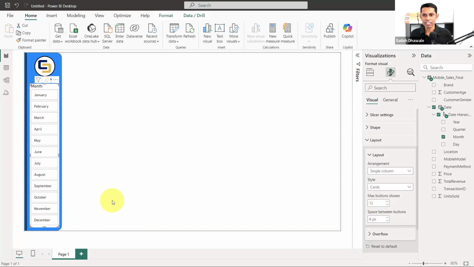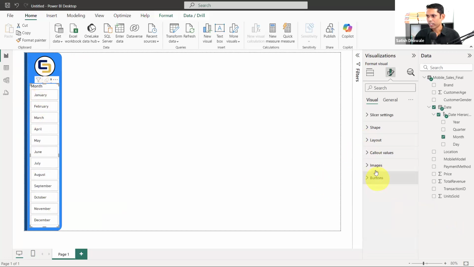Since I'm using new slicer, then it must not be plain. It should be something attractive. So in order to get it, again, I don't need this month title because these are self-explanatory names. So there is no point to add this month title inside the slicer, right? You guys can get it. Anyone can easily guess these are the months, and we can filter the data as per months. So what is the point to add the month title?